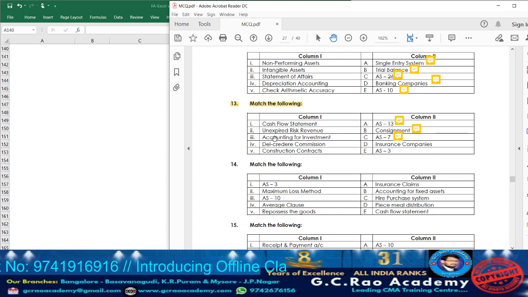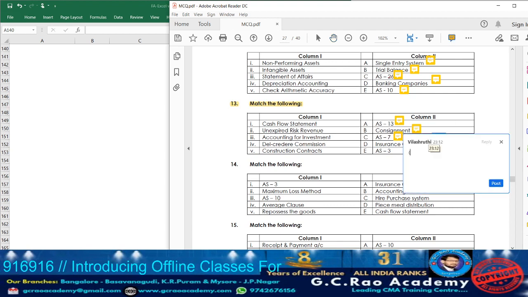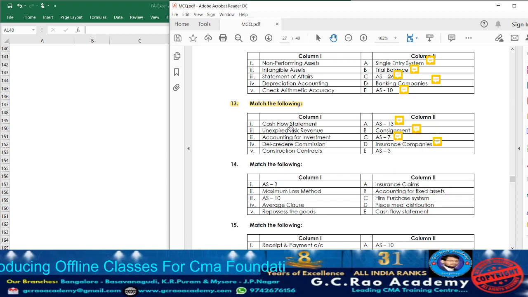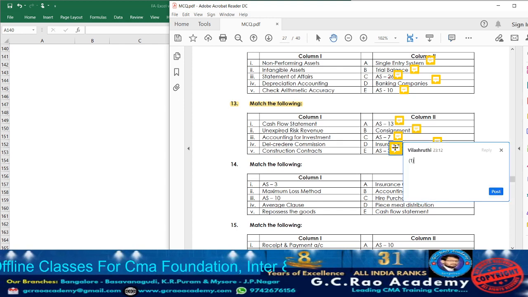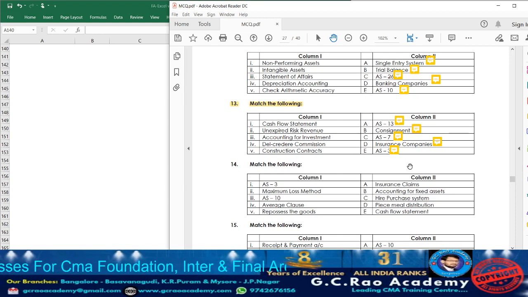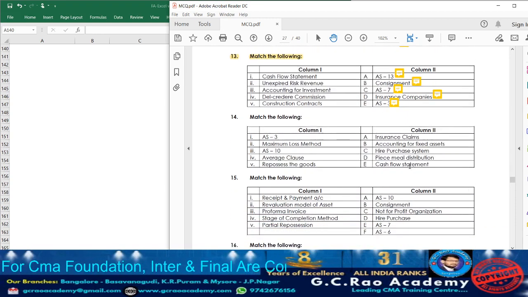Next insurance company unexpired risk revenue. So accordingly beside that take down point number 2. Beside that take down point number 2. AS3 deals with what? Cash flow statements. Accordingly beside that take down point number 1. Beside that take down point number 1. So with that question 13 is completed. Now let us move on to question 14.